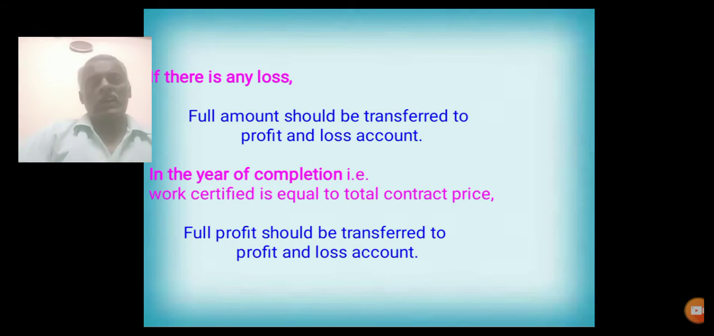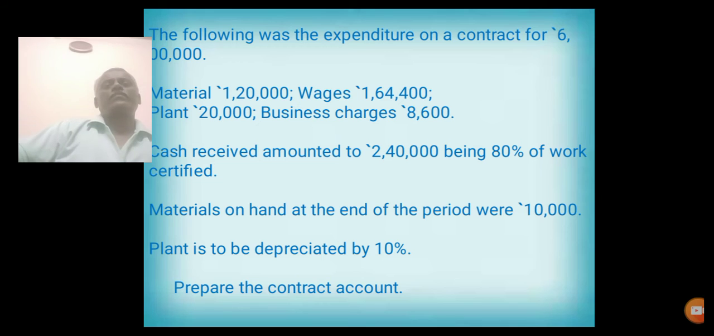If there is any loss, instead of getting profit for 1 year, if there is any loss, full amount should be transferred to profit and loss account. In the year of completion, that is work certified is equal to total contract price, in that case, full profit should be transferred to profit and loss account. No need to transfer any amount to reserve account.